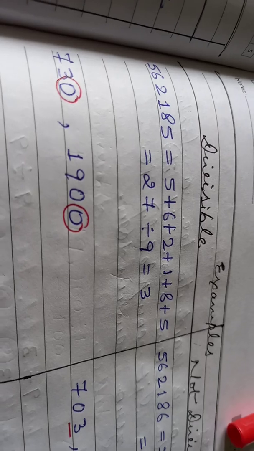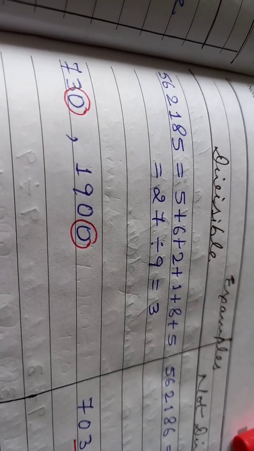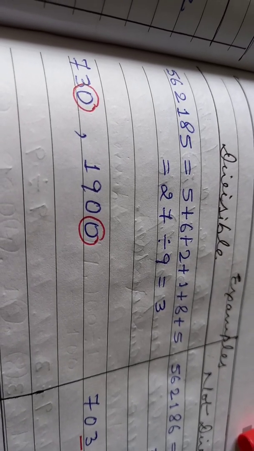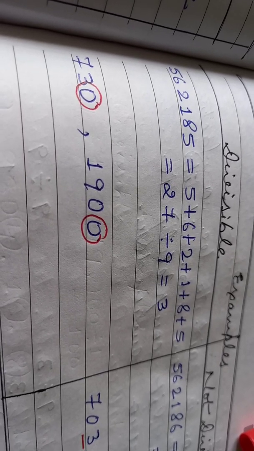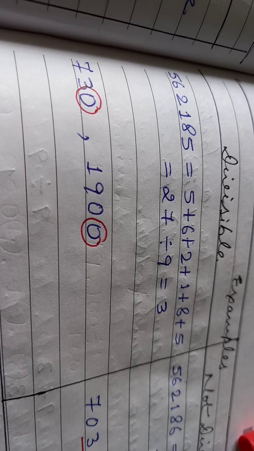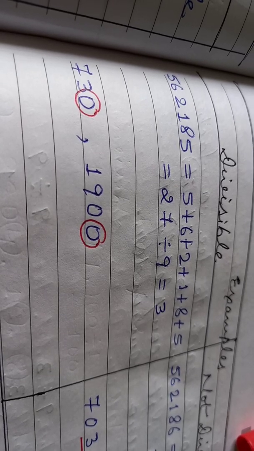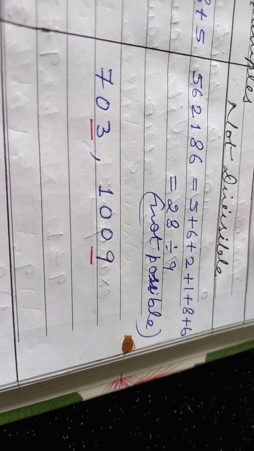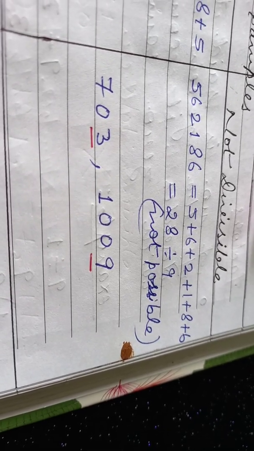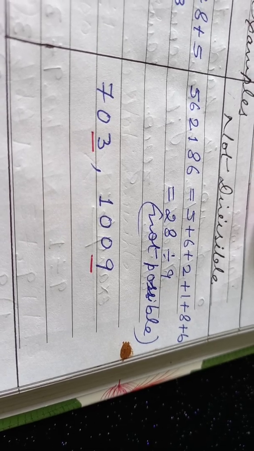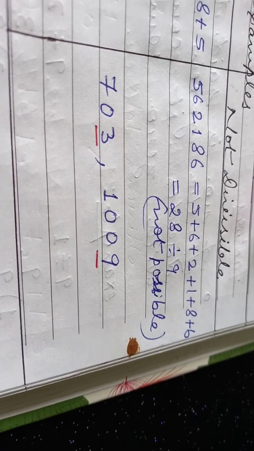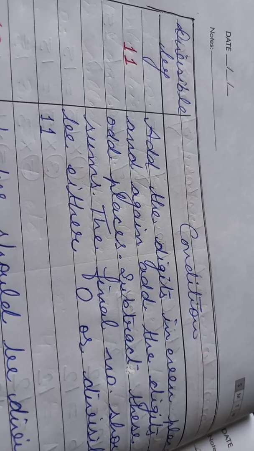So here are some examples like 730, then 1900. In both the cases, the ones place digit is 0. So we can say that these numbers are divisible by 10. But in these two cases where it is 703 and 1009, where the ones place digits are not 0, these numbers are not divisible by 10.